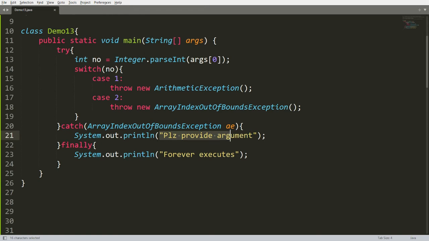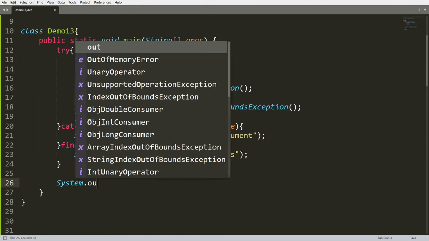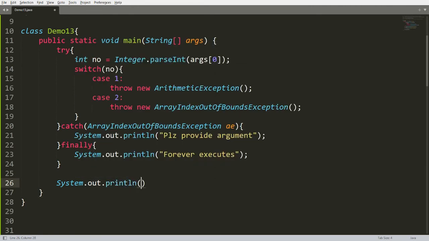But suppose the user passes the number and the number is 2, then again it will give me the message, please provide the argument. But suppose the user passes the number 1, then the arithmetic exception will be executed and the program will be abnormally terminated. So what is the proof the program is abnormally terminated? Here you can print the message, this is after try.